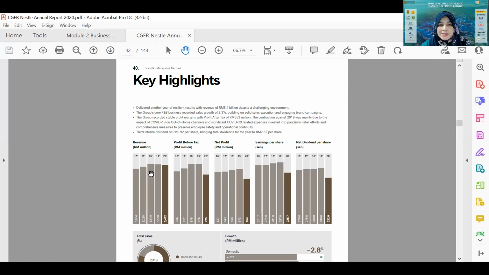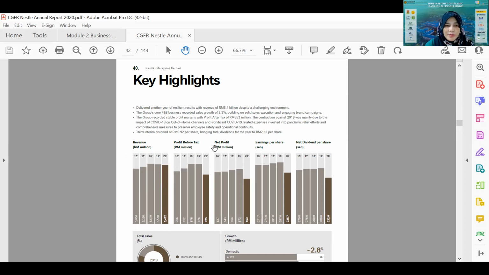For example, Nestle itself, they sell food, they sell beverages, they sell also all the ingredients for cooking, for example, the sauce, the ketchup, and all that. So the various segments. So this revenue represents the sale of the main item, the turnover or the revenue from the main business of the company.